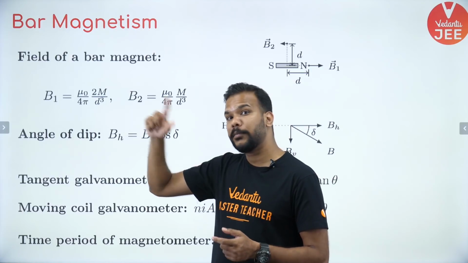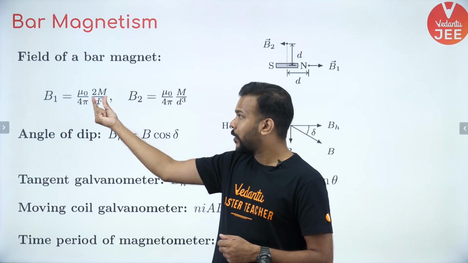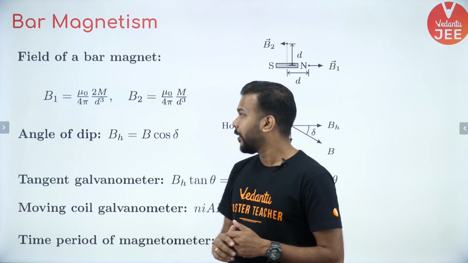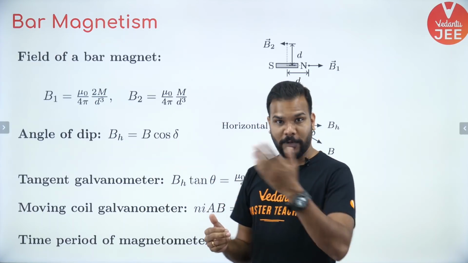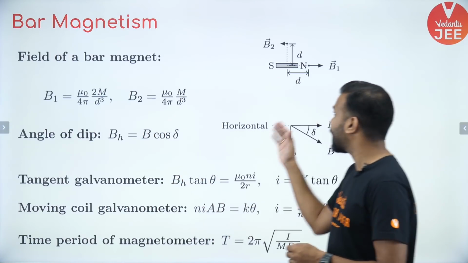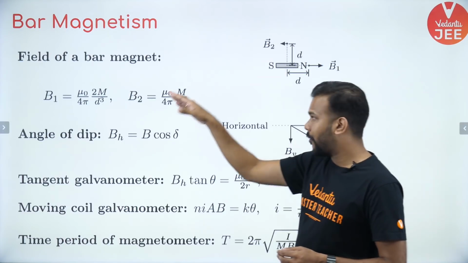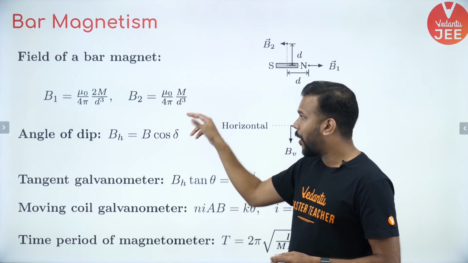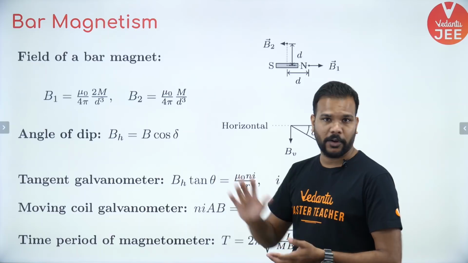So at a distance d, if we are calculating the magnetic field B1, the magnitude of the magnetic field comes out to be very similar to what we have studied for the electric dipole. This time it comes out to be 2kM by d cube. It used to be 2kp by d cube or r cube for the electric field. So here the magnetic field comes out to be mu naught upon 4 pi into 2M by d cube. Now what is this capital M? It is nothing but your magnetic moment only. Okay, and B2, which is basically your equatorial position, at any point which is at a distance d, that value comes out to be kM by d cube only. That means mu naught upon 4 pi M by d cube. Okay, if you want to find out the net value of that magnetic field, then you can take the resultant of both of them as well.